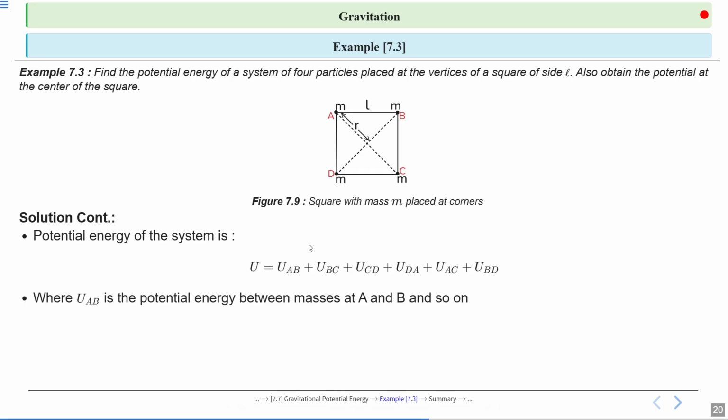Now let's clarify what each term represents. U_AB is the potential energy between masses at points A and B, and similarly for the other terms. This is important because it shows us how each pair of particles contributes to the total potential energy of the system.